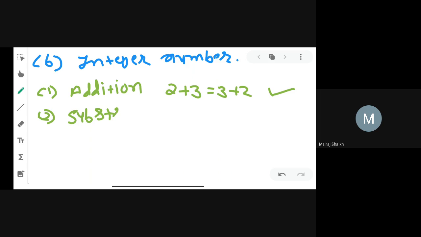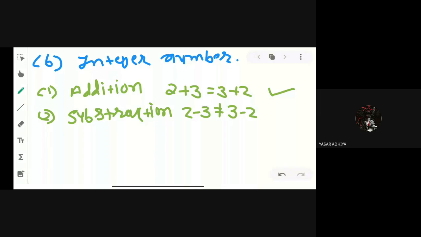Same thing for subtraction. 2 minus 3 versus 3 minus 2. You can see the answer is not the same. 2 minus 3 is minus 1 and 3 minus 2 is 1. Please mute your mic. So it means it is not commutative under subtraction, right?